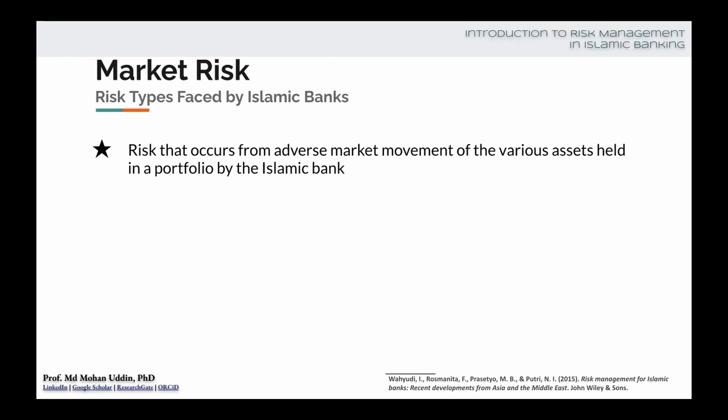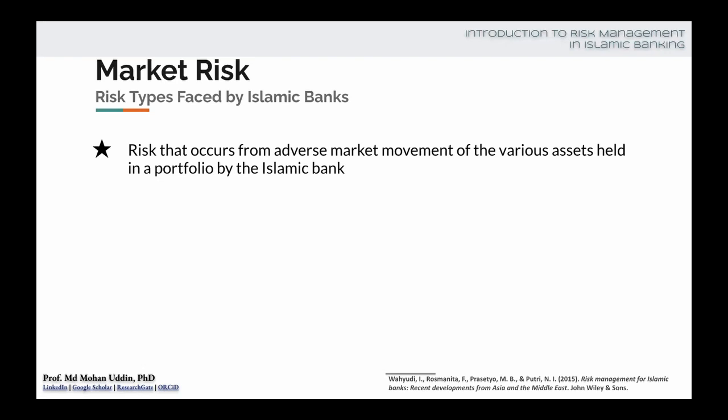For example, an Islamic bank can invest in Sharia compliant stocks. The Islamic bank can also invest in some Islamic bonds or sukuk. The Islamic bank can also invest in assets like gold or different kinds of assets, with the intention that the bank will sell those things at a higher price in future. But we don't know what will happen in the market of gold. We don't know what will happen in the market of Sharia compliant stock. We don't know what will happen in the market of Islamic bonds.